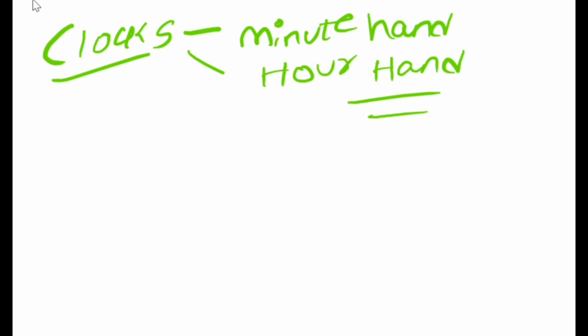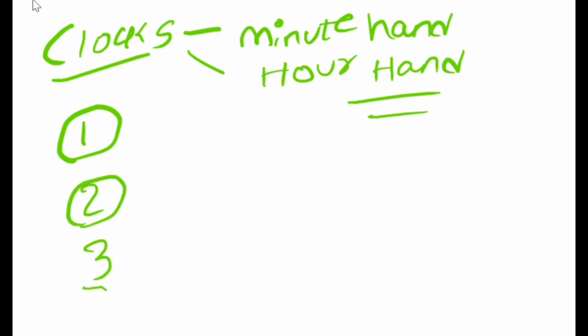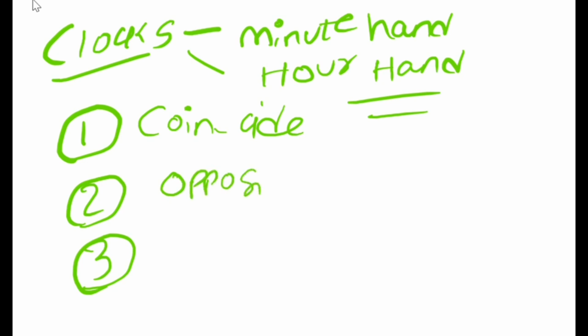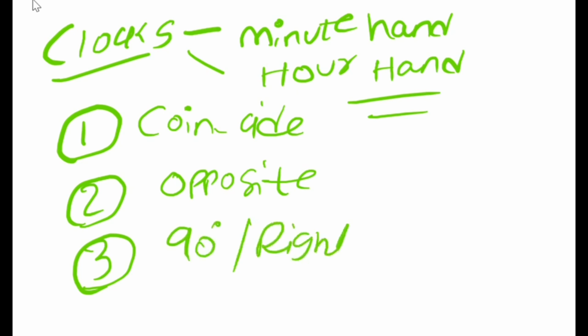So the first condition, as I said earlier, there are three cases. If you remember these three cases, it is more than enough to answer anything. The first condition is the coincide condition. The next one is opposite. The next one is forming a 90 degree angle, which means a right angle. Okay, so these are the three cases we usually have.